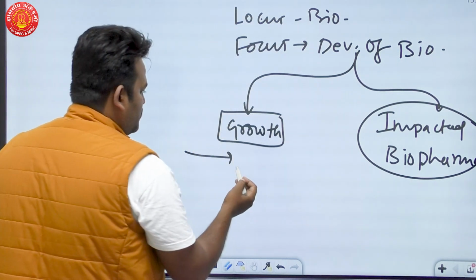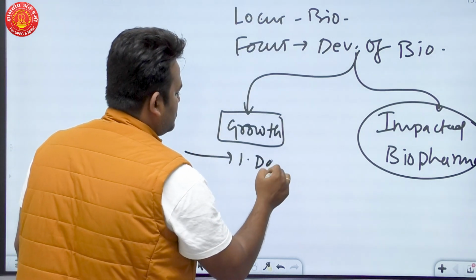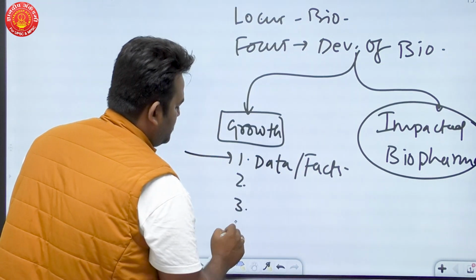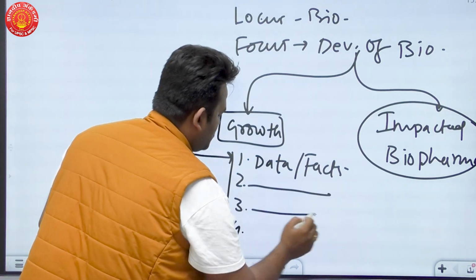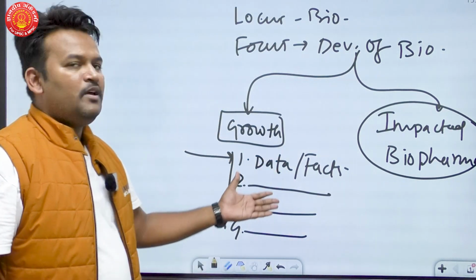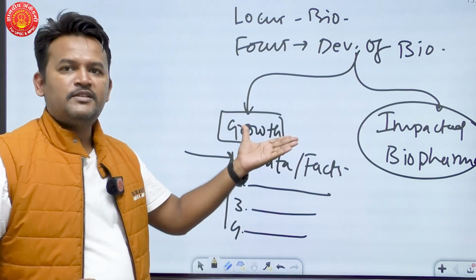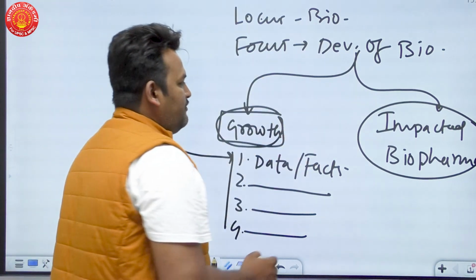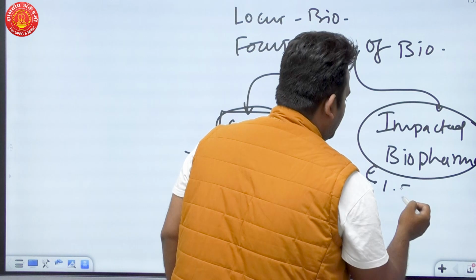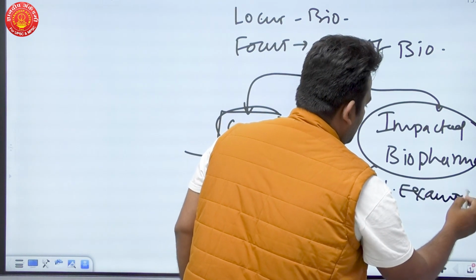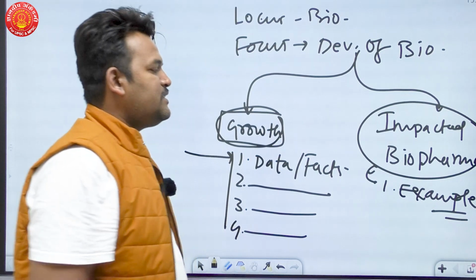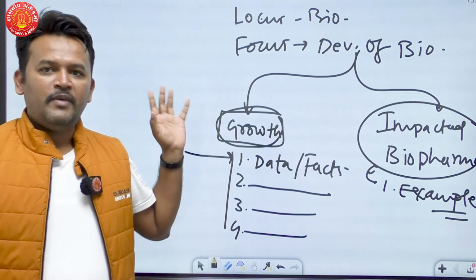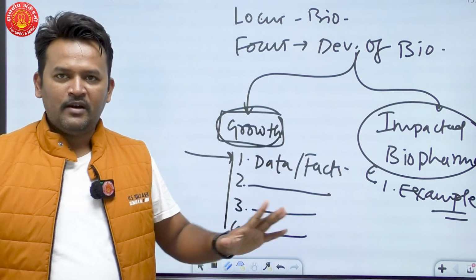Here, in growth, we have to write some data, write some facts, right? 1, 2, 3, 4, 5. On the basis of these facts or this data, we can say India has witnessed the growth, right? So we are justifying why we are calling it as growth. Second thing, when we come towards impact on biopharma, we have to give examples here. Particularly, which segments of biopharma sector are benefited from the development of biotechnology field in India, right?